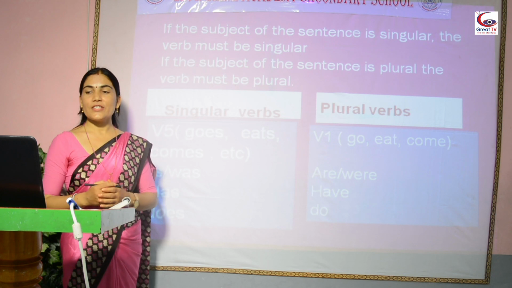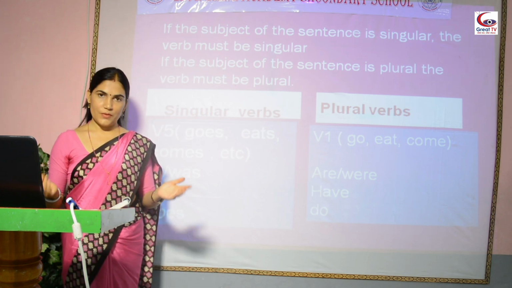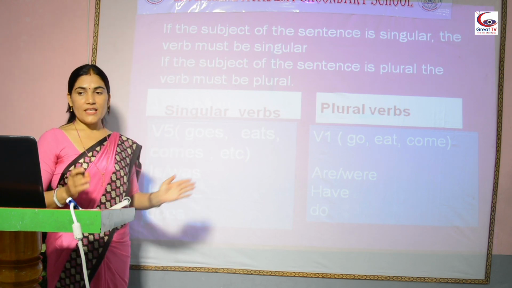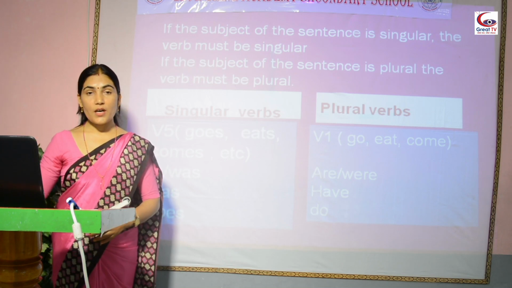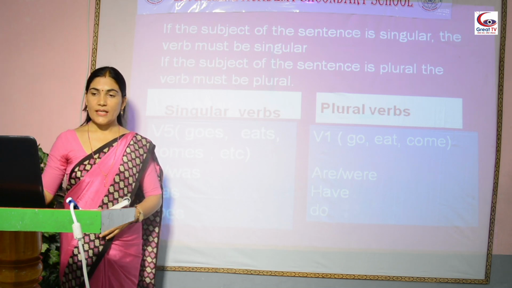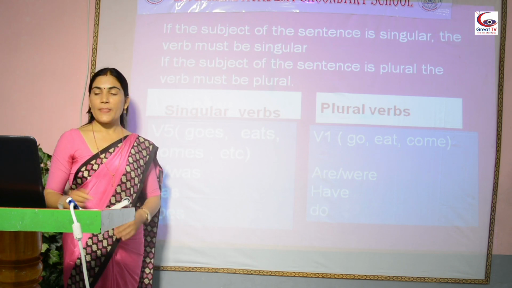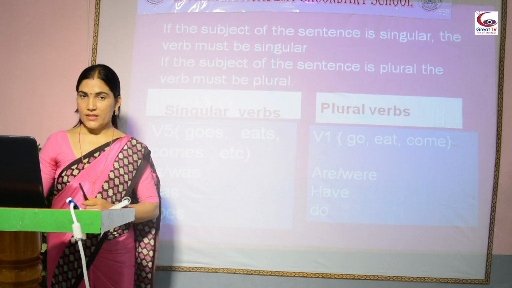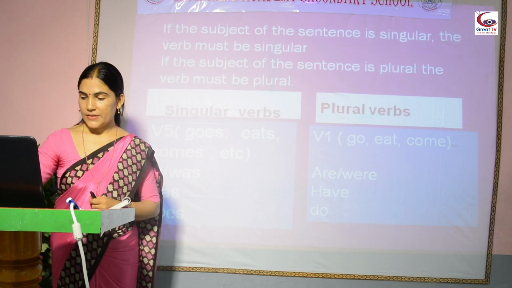If the subject of the sentence is plural, then the verb must be plural. Be careful. Please students, remember this. If the subject is singular, the verb must be singular. Similarly, if the subject is plural, then the verb must be plural. These are the basic rules of subject-verb agreement.